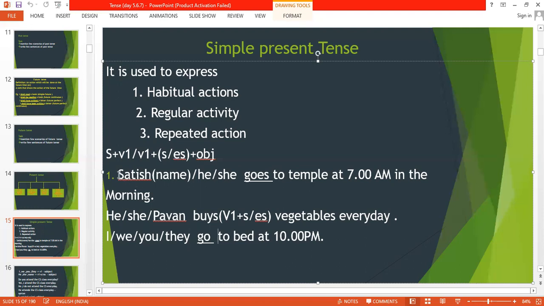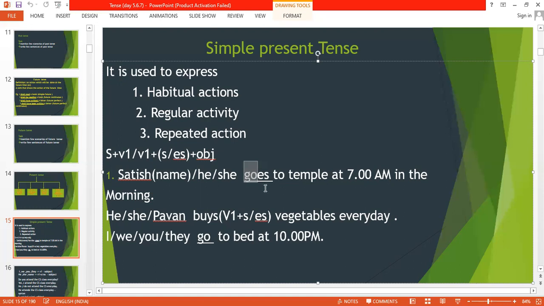In case of this example, we have Satish. So Satish goes to. A very important thing is whenever the verb ends with O, like go or do, then you have to use ES. Or even if the verb ends with CH, in that case you have to use ES.